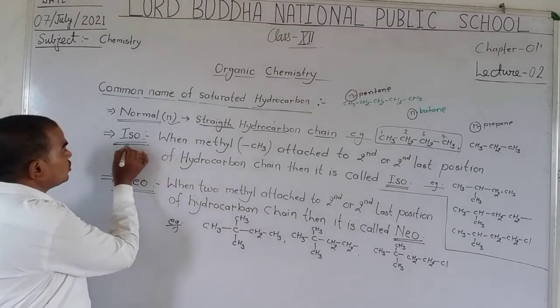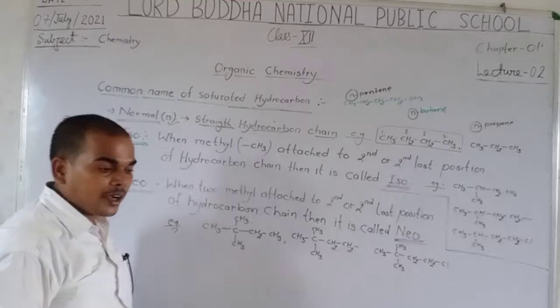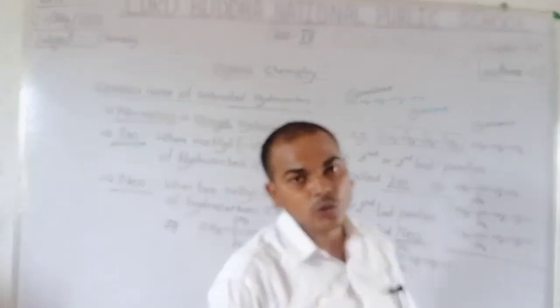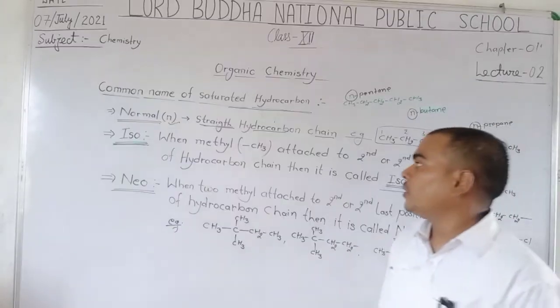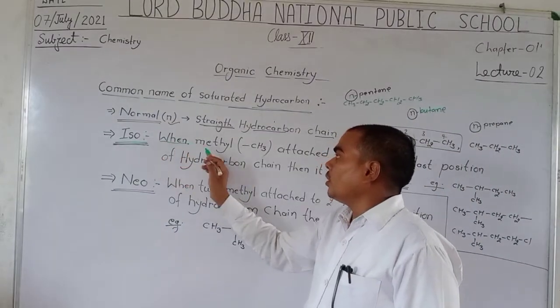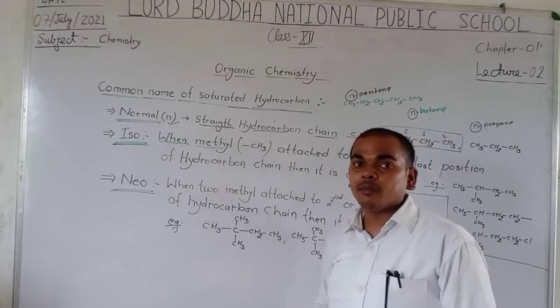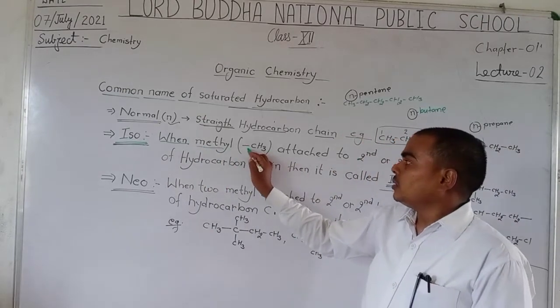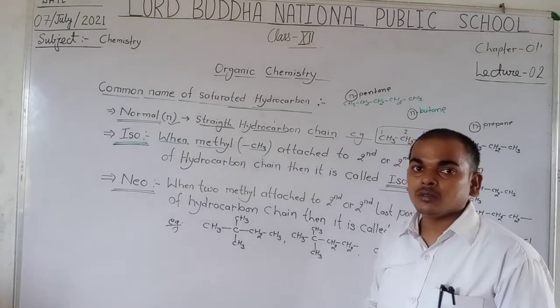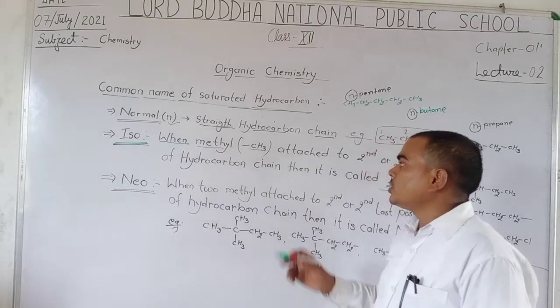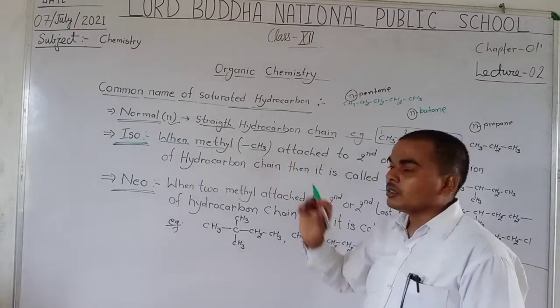iso. The prefix iso is used when methyl, that is the CH3 substituent, is attached. CH3 is known as methyl.